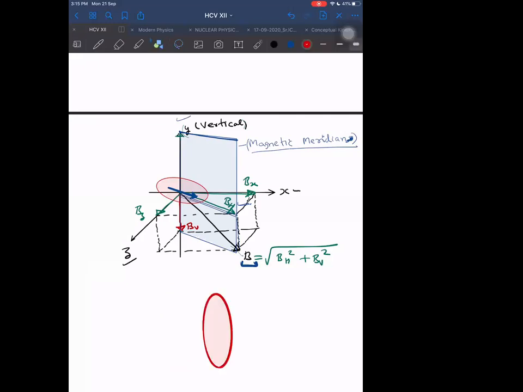Obliquely means it is a circle only. This is a vertical circle only. But because I want to keep this circle in the magnetic meridian, it will look oblique, because we are looking at an angle.